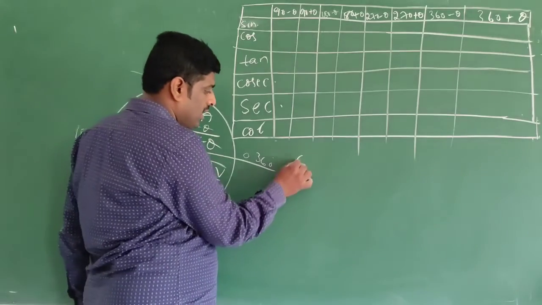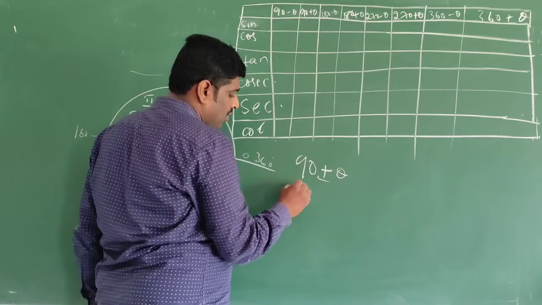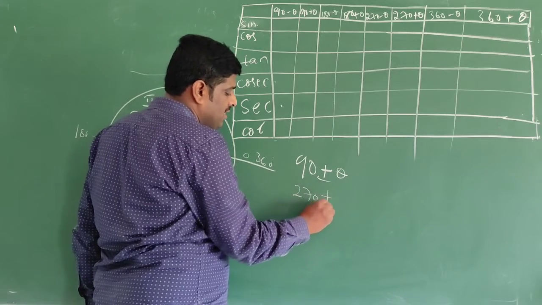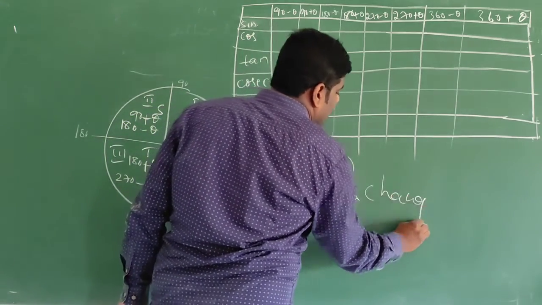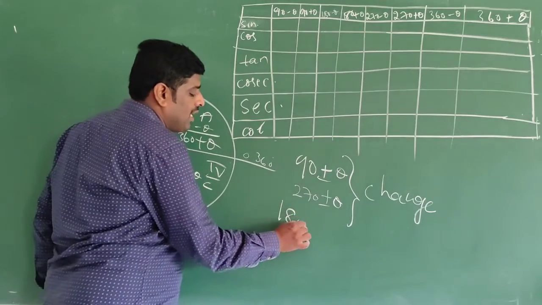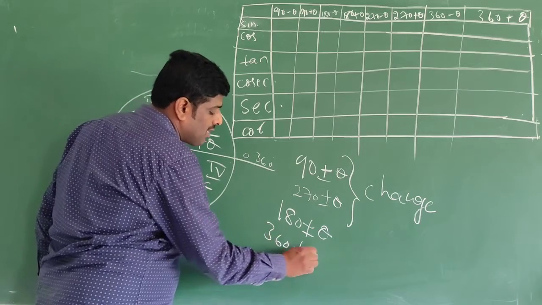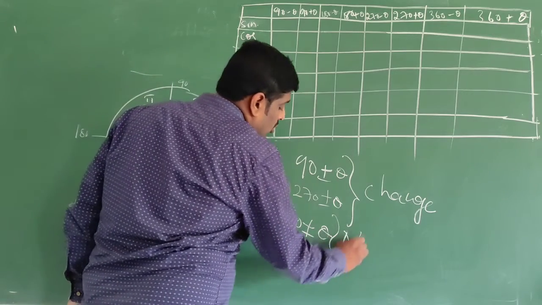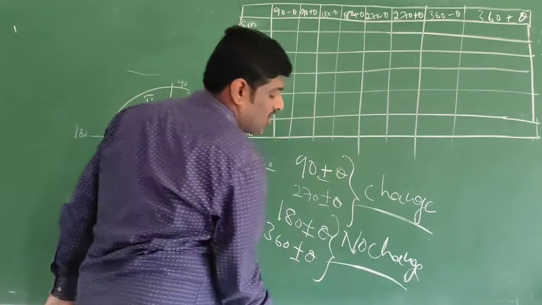Already I told: 90 plus or minus theta, 270 plus or minus theta is change of trigonometric function. 180 plus or minus theta, 360 plus or minus theta is no change. Sir, what is meant by change and no change?